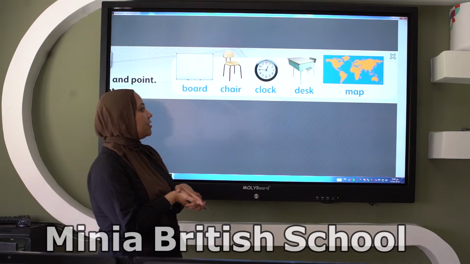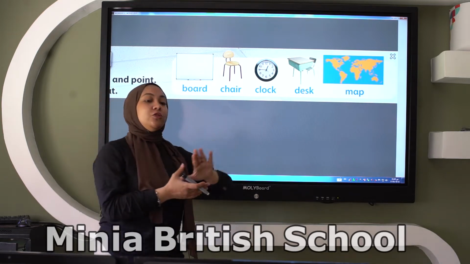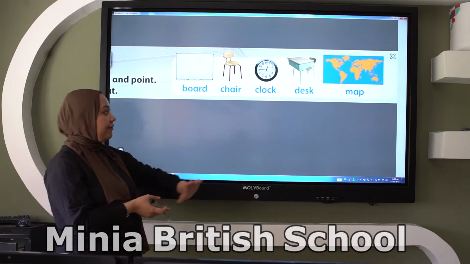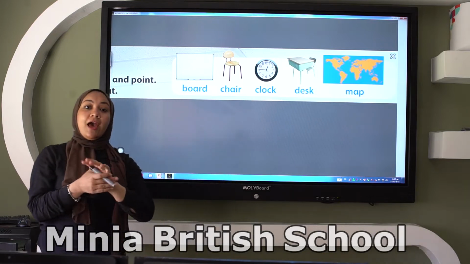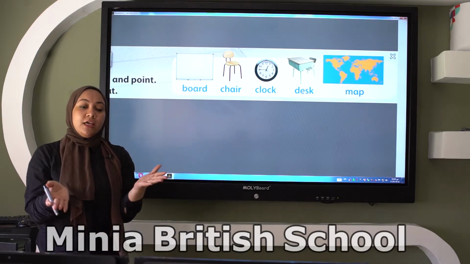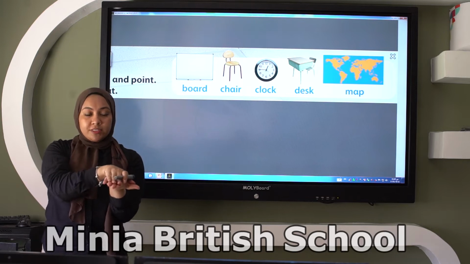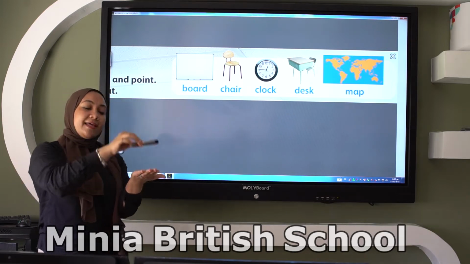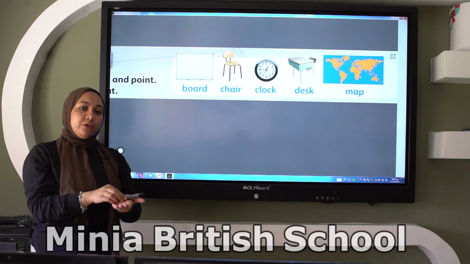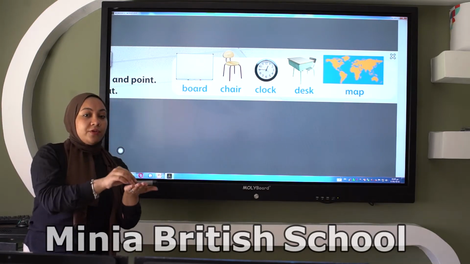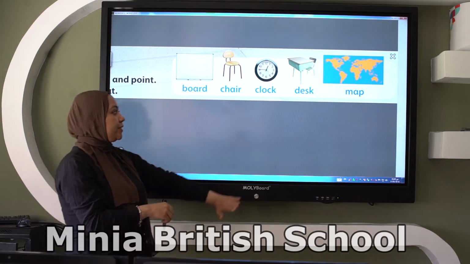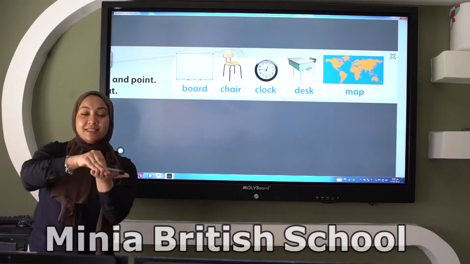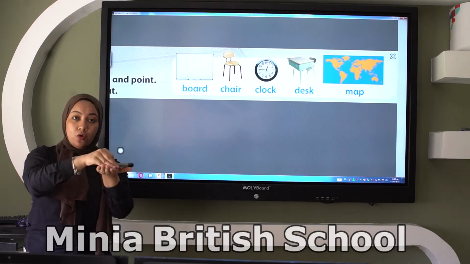Okay, what else do we have here? Yes, good job. Desk. We have here desk. What do we do with the desk? We put our books on the desk. We can put a pencil on a desk. We can put the rubber on a desk, right? So we use the desk to put things over it, okay?